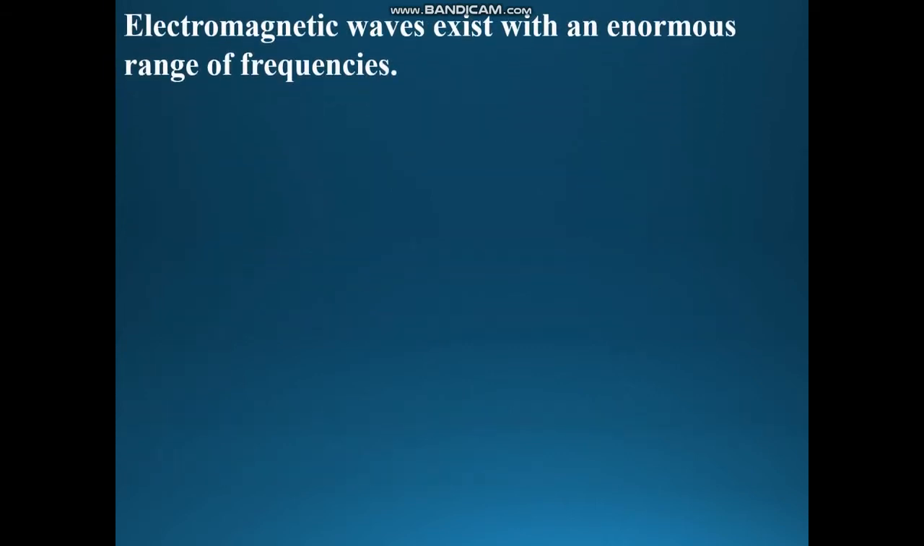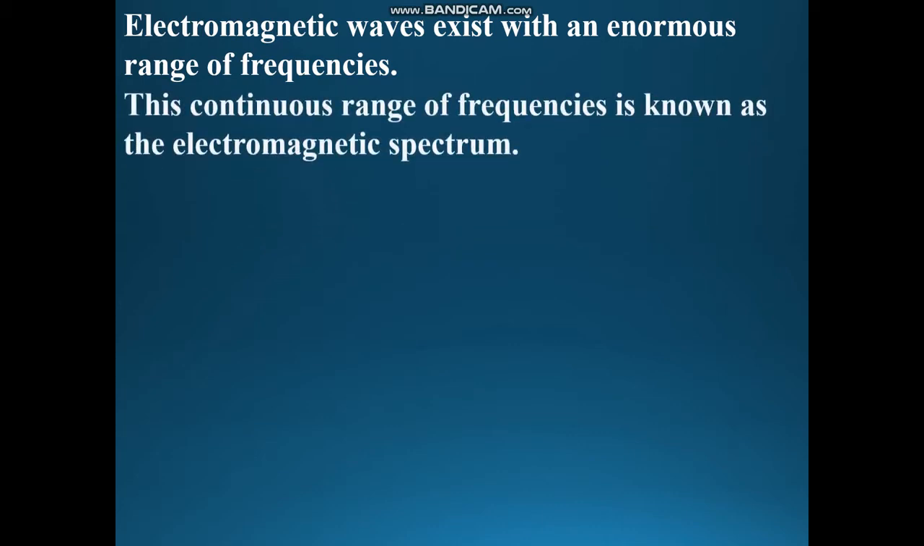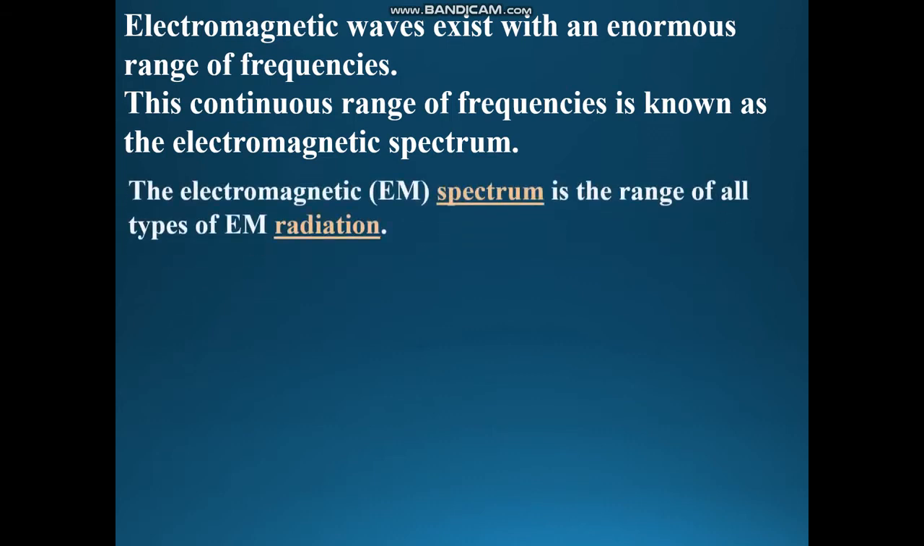Electromagnetic waves exist with an enormous range of frequencies. You know, each wave has got a frequency. So, a wide range of frequencies are there with electromagnetic waves. The continuous range of frequencies is known as electromagnetic spectrum. The electromagnetic spectrum is the range of all types of electromagnetic radiation.